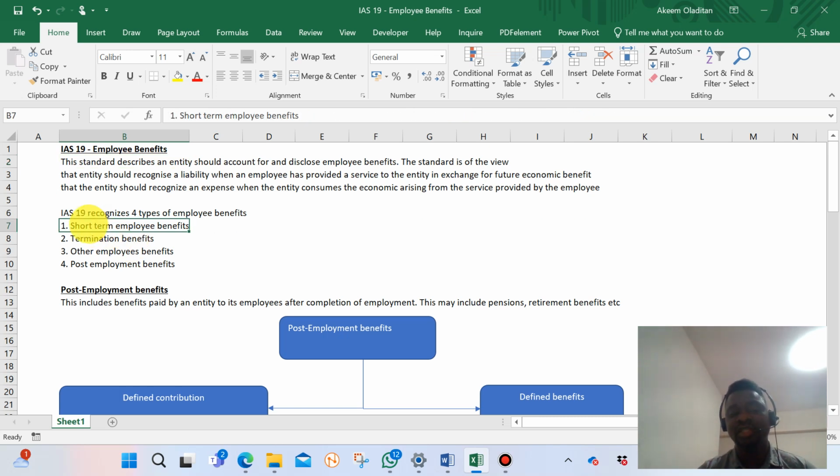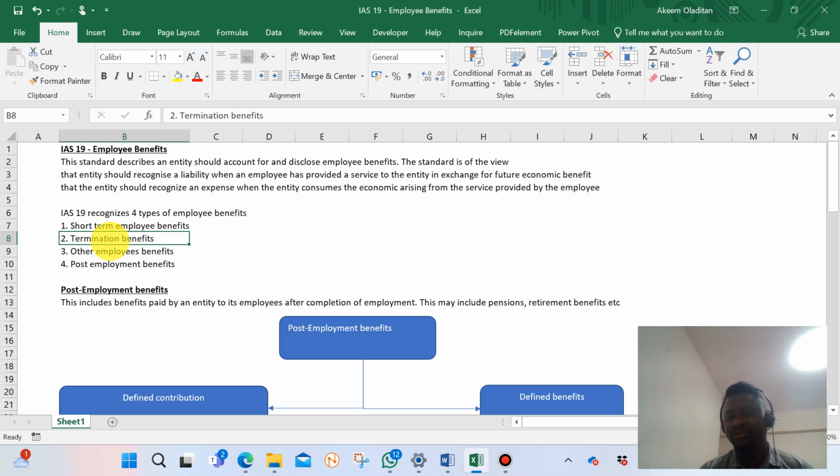Short-term benefits could be annual leave payments or annual bonus payments to staff, something that falls within 12 months after the reporting date. Termination benefit is a compensation to terminate the employment of a staff.